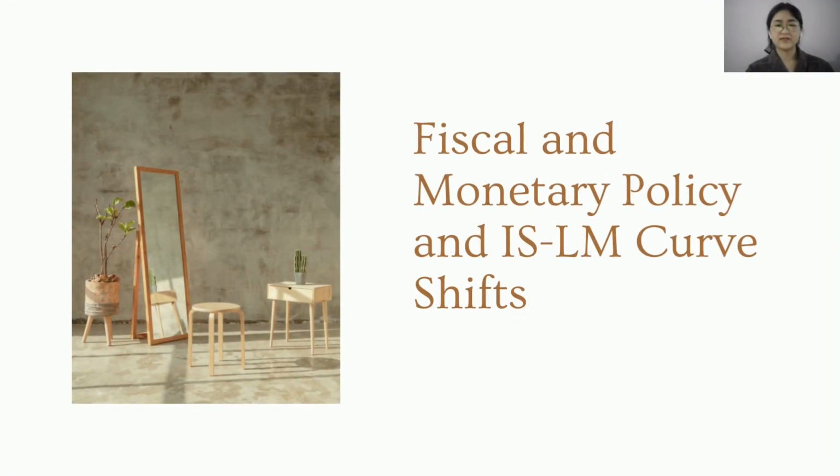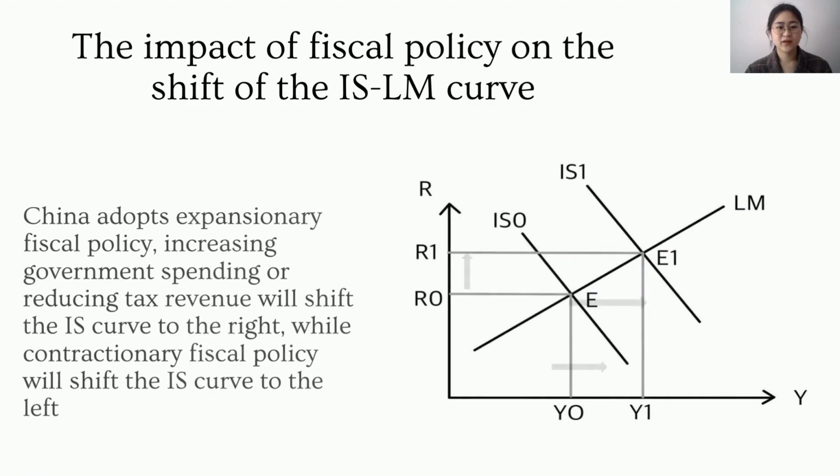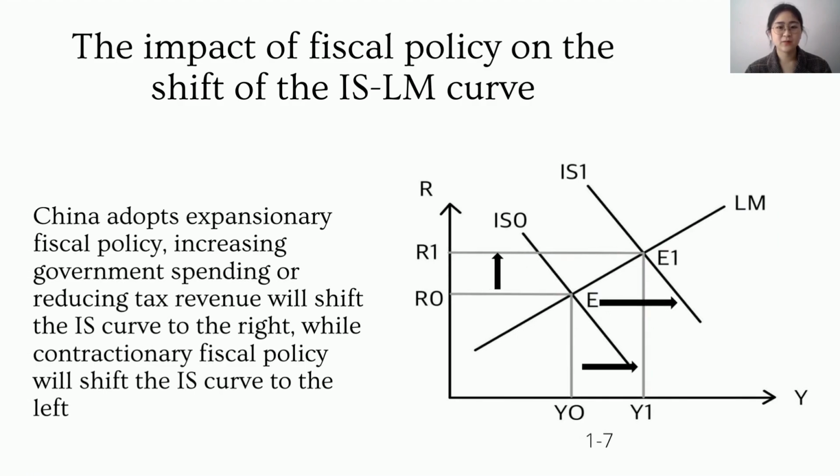Next, we focus on the impact of fiscal and monetary policy on IS-LM curve shifts. First, we analyze the impact of fiscal policy on the shift of the IS-LM curve. We take expansionary fiscal policy as an example for analysis. Suppose that at E, the interest rate R0 and income Y0 are in equilibrium.